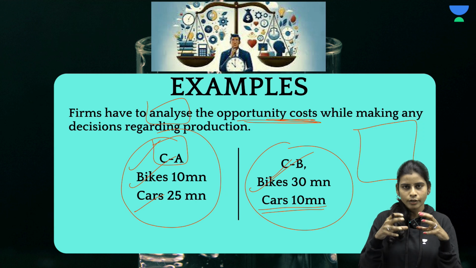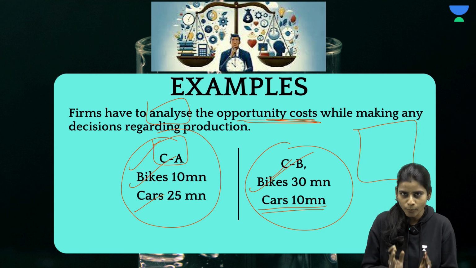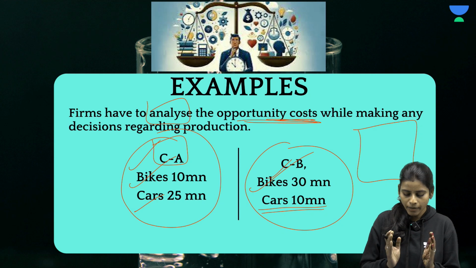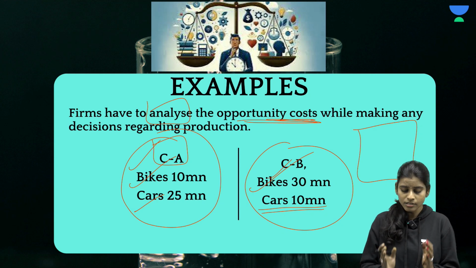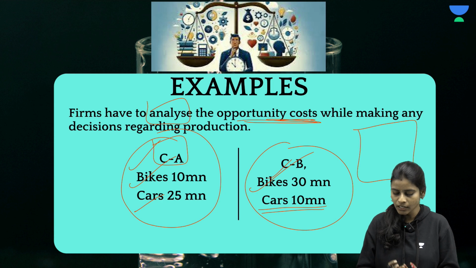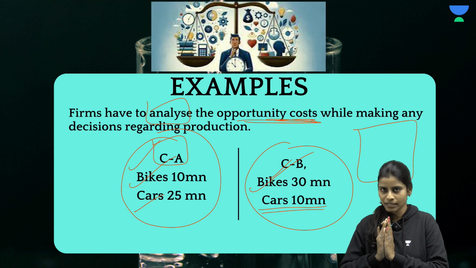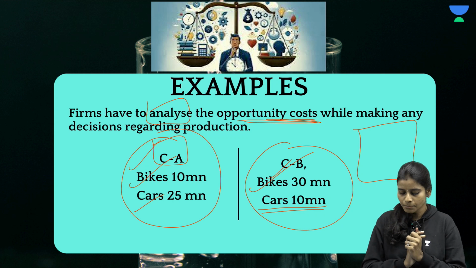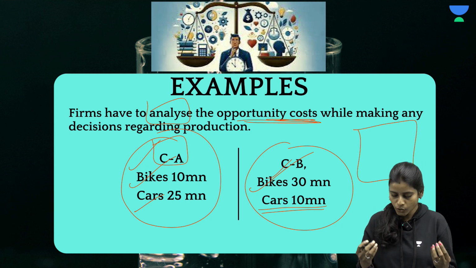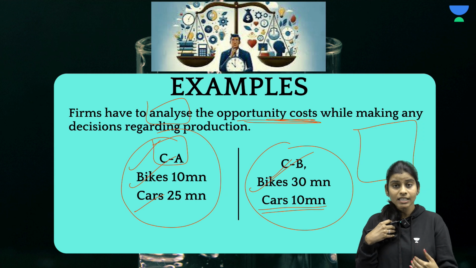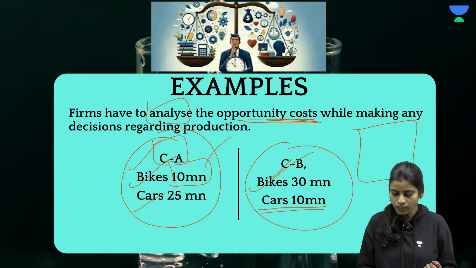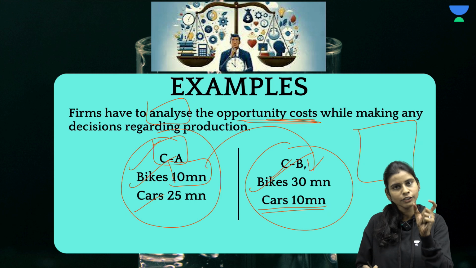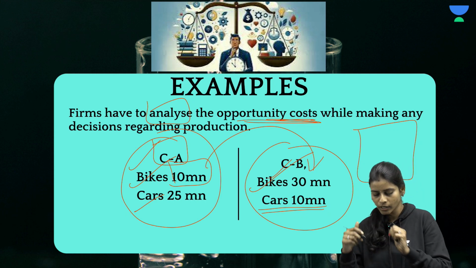If the industry is going to choose option A, where the bikes are going to be 10 million in number and cars are going to be 25 million, it will not go for option B, clear? And vice versa. Just imagine if I am the industry owner and I decide to increase my bike production from 10 million to 30 million. So I am going for combination B.